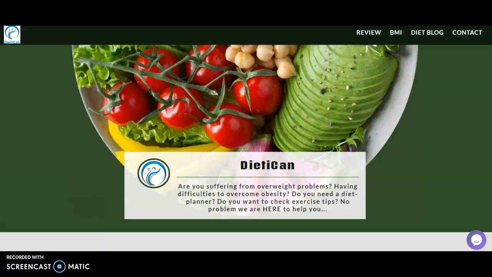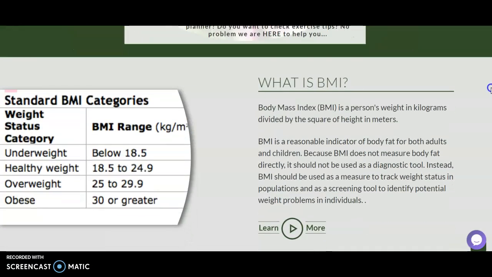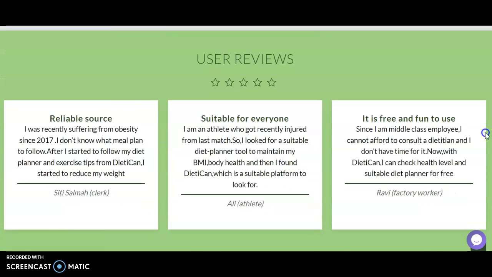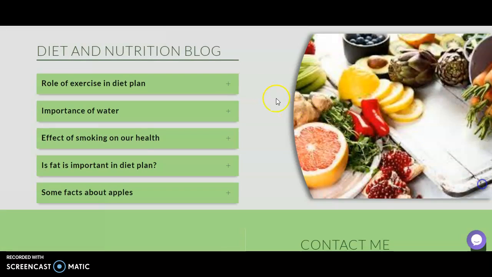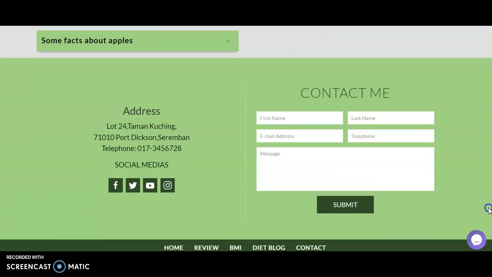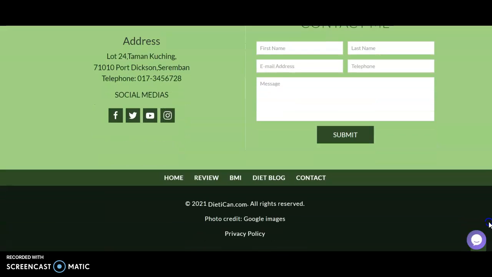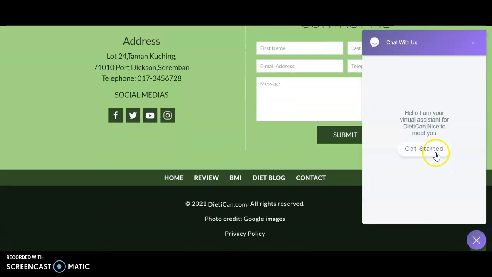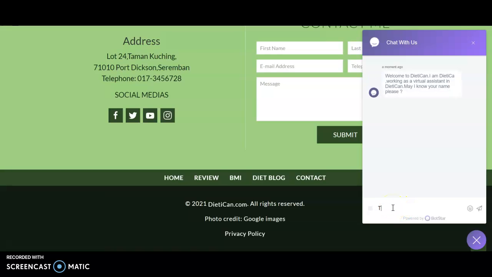So here is the system of Dietitian. There are 4 sections: the BMI section where we can learn about BMI, user reviews, diet and nutrition blocks where we can see the nutrition blocks, and also the contact me section. And this is the chatbot, where we can chat with the chatbot, and it will ask for the name of the user. So we can enter the name,